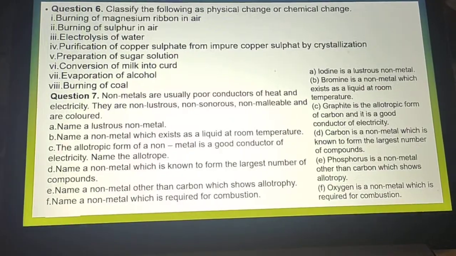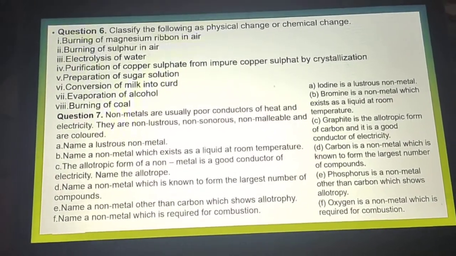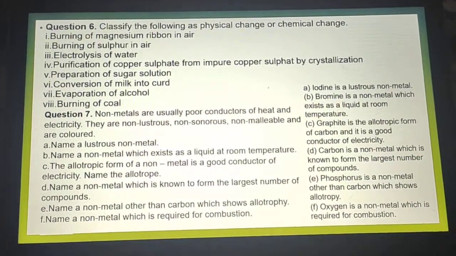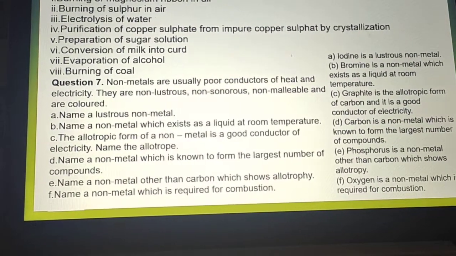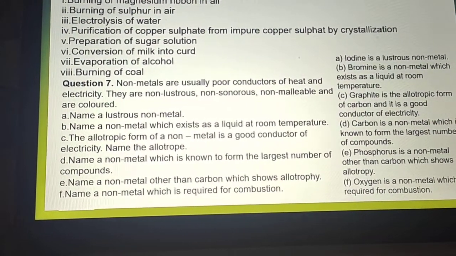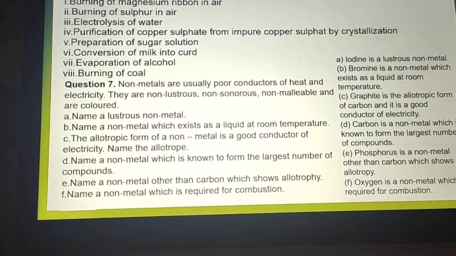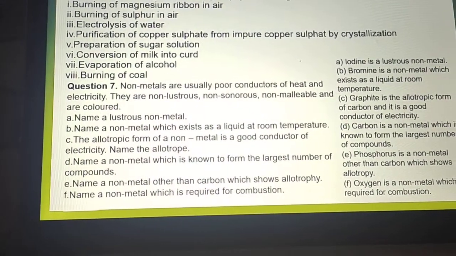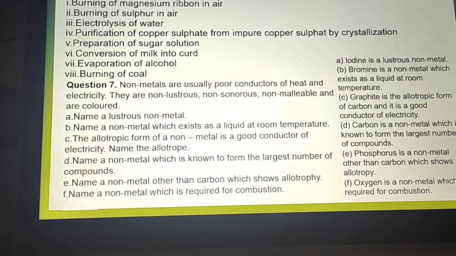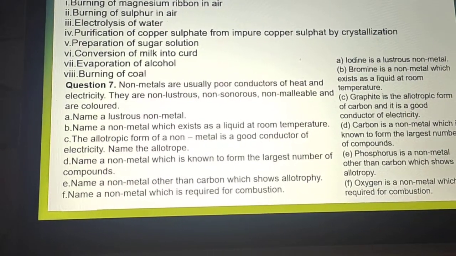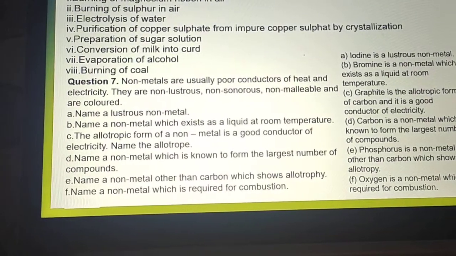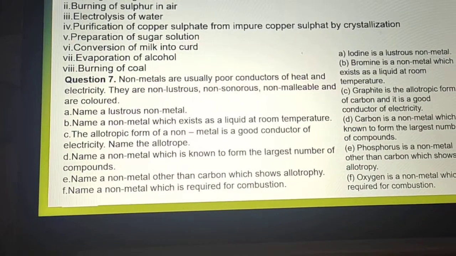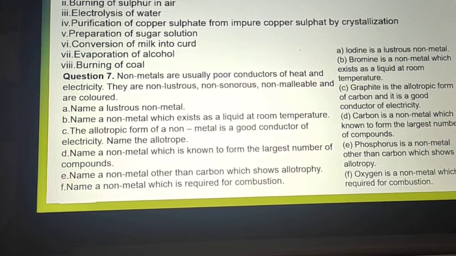Question number 7. The answer of the question number 7 is on your right hand side, so you can go for it. Non-metals are usually poor conductors of heat and electricity. They are non-lustrous, non-sonorous, non-malleable, and are colored. Name a lustrous non-metal. You have to write it down. Name a non-metal which exists as liquid at room temperature, that you already read in your 8th class. The allotropic form of non-metal which is a good conductor of electricity, name that allotrope.